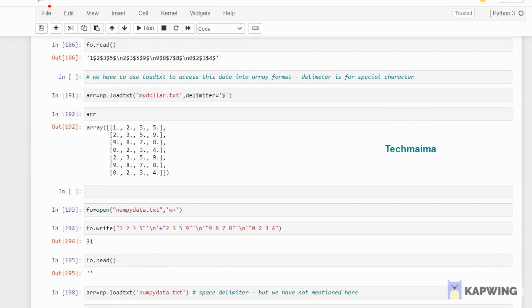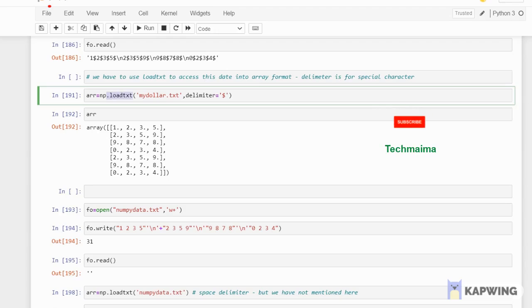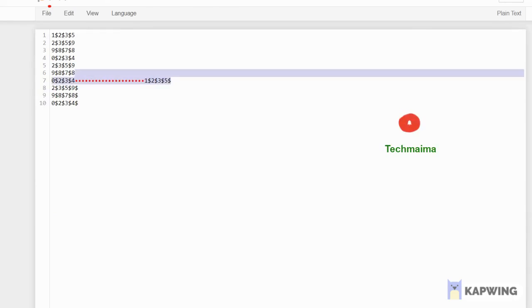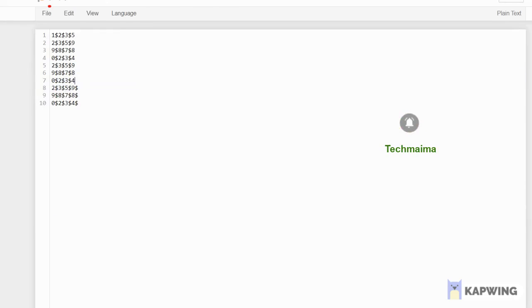Look here, to access the values from a particular file, you have to use loadtxt. loadtxt is a function which will help you to access data from a file, and that will convert it into array format. If you look at this file, everything is separated with the dollar symbol, which is called a delimiter. Normally any symbol you can use, commonly it is referred to as a delimiter.